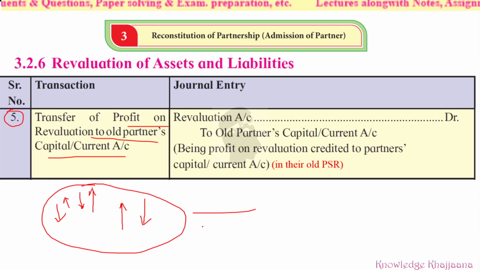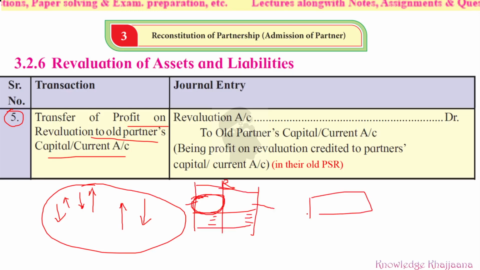If they find a profit after revaluation, then what should be done with it? The profit on revaluation should go to the old partners' capital or current account. That profit should be given to the old partners. We credit that much profit to the credit side of the partners' capital or current account.